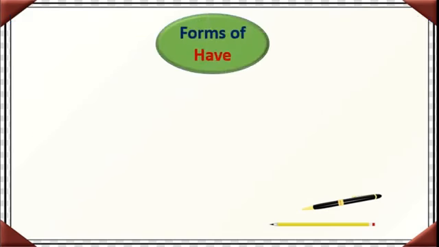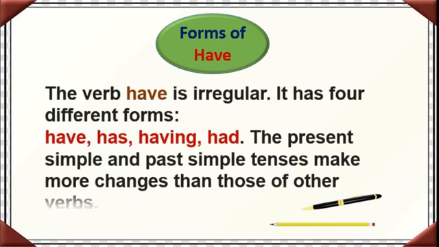Now we will move to forms of have. We completed forms of be, forms of do. Now third one is forms of have. This is also an irregular verb. The verb have is also an irregular one and it has 4 different forms. They are have, has, having, had. Okay, here also the present tense and the past simple tense make more changes compared to those of other verbs.